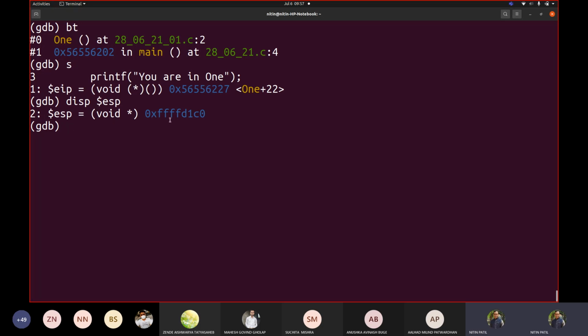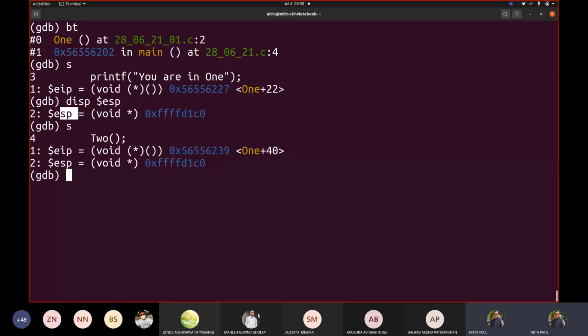So we are with this stack pointer. This instruction pointer is the program counter. This is the stack pointer. So if I say step again, now we are executing that printf function call. So it executed that function call.